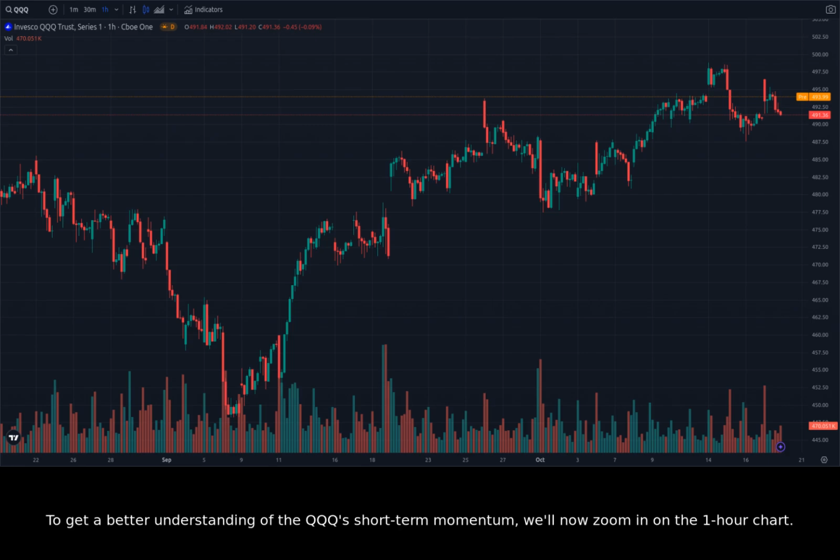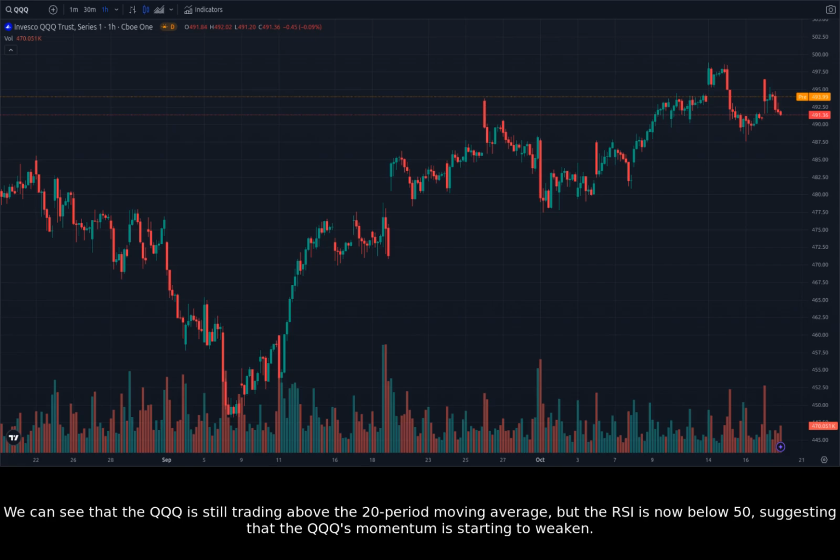To get a better understanding of the QQQ's short-term momentum, we'll now zoom in on the 1-hour chart. The 1-hour chart shows a slightly different picture than the daily chart. The QQQ has been consolidating in recent days, with the price action moving sideways. We can see that the QQQ is still trading above the 20-period moving average, but the RSI is now below 50, suggesting that the QQQ's momentum is starting to weaken.